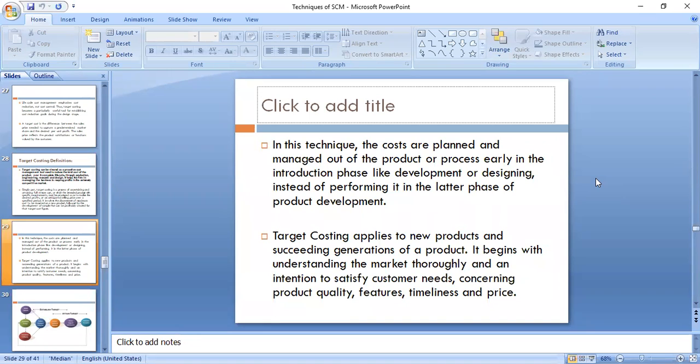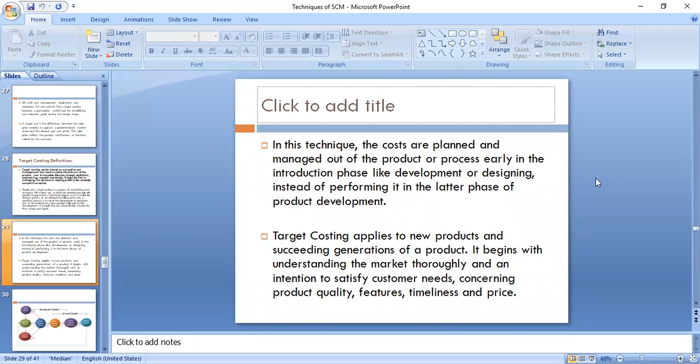So whenever we introduce a new product in the market, target costing will be applied, and whenever we come out with newer versions of that particular product, again target costing will be applied. It begins with understanding the market thoroughly and an intention to satisfy customer needs concerning the product quality, features, timeliness, and price.